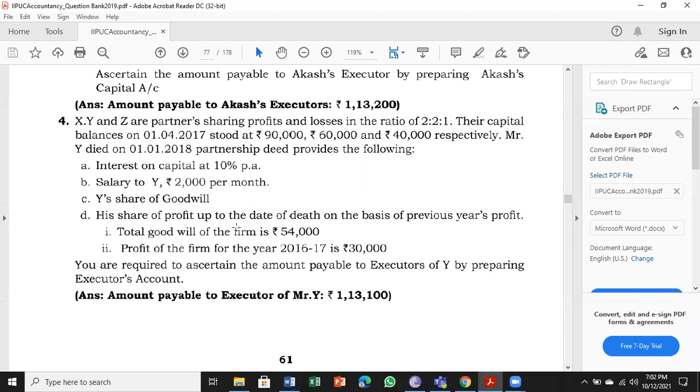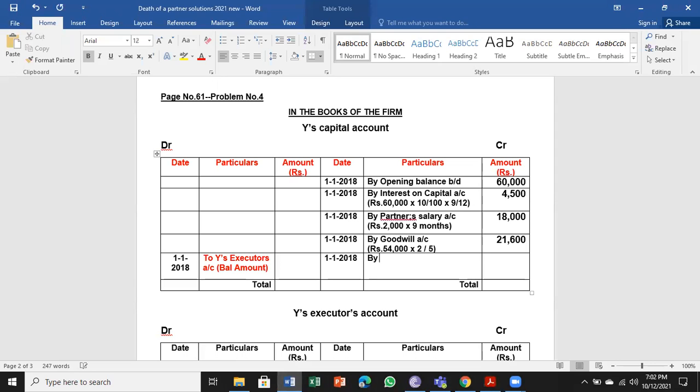Next, his share of profit up to the date of death on the basis of previous year profit. The previous year is 2016-17, 30,000 rupees for 1 year. So we have to check here by profit and loss suspense account. For 1 year, 30,000, he was alive for 12 months. What is the money that belongs to him?